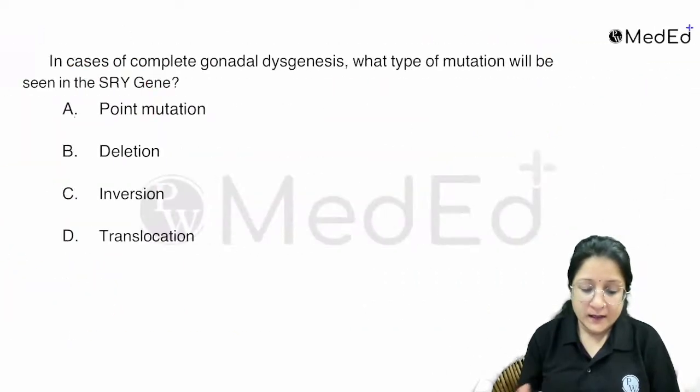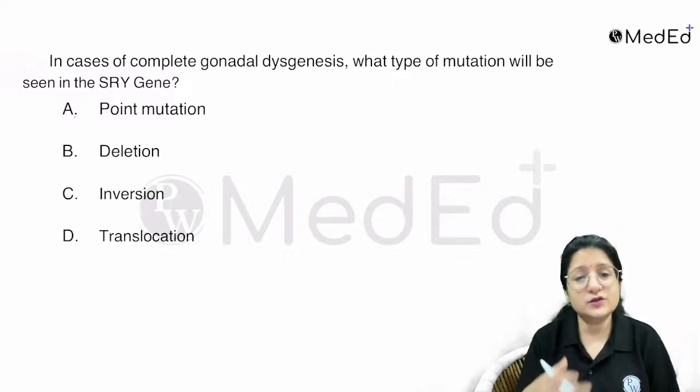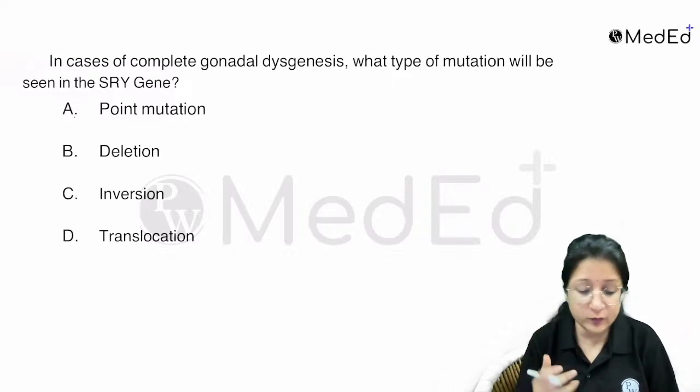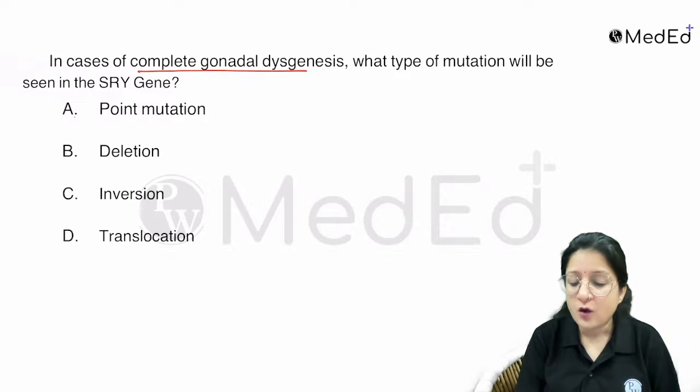Okay. Now let's have a look at the next question. Again, they have been asking questions on primary amenorrhea, deep into primary amenorrhea. And look at this. In cases of complete gonadal dysgenesis, what type of mutation will be seen in the SRY gene? So they're particularly asking you about a situation, Swyer syndrome, right?